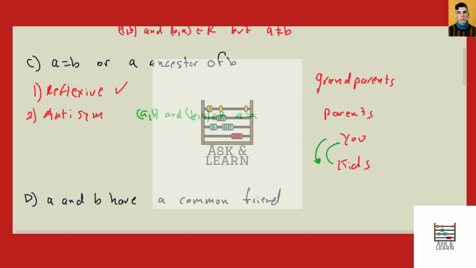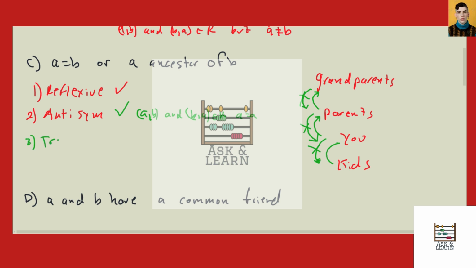And then same thing with my parents. There's no way my parents can have me as an ancestor. So that doesn't work. And then same thing here. So my grandparents are my parents' ancestor, but it's not the other way around. All right. So it seems like anti-symmetry holds.